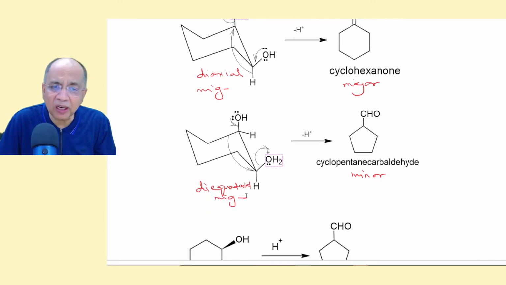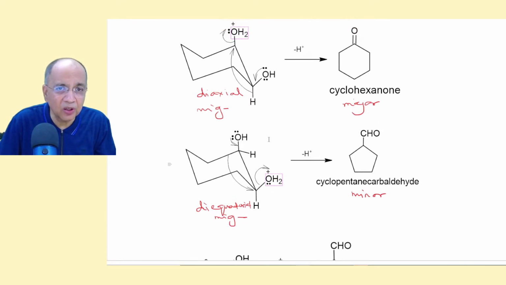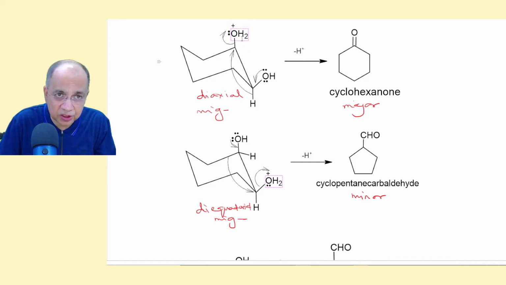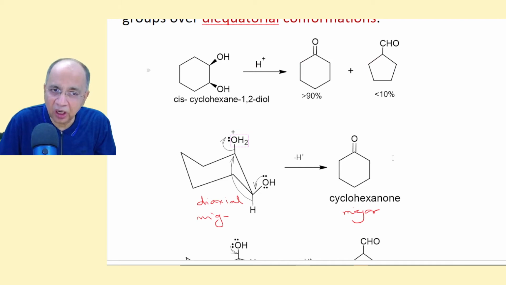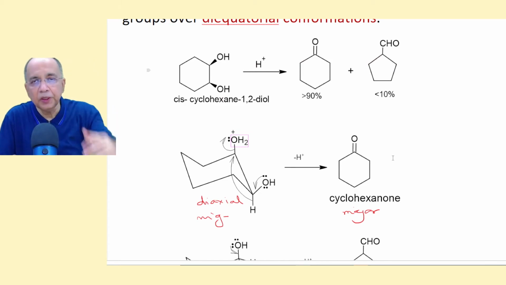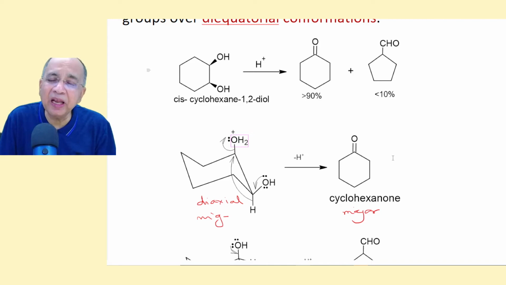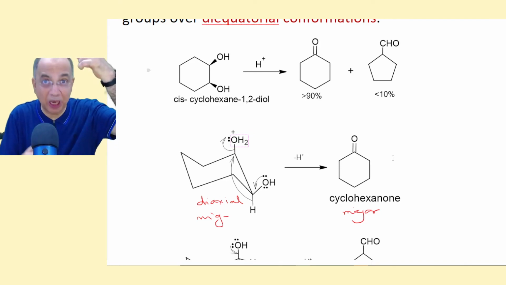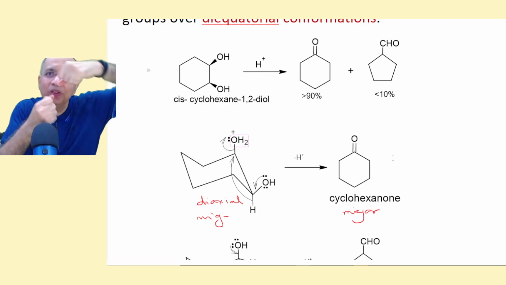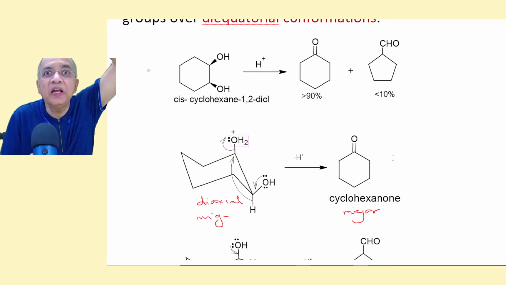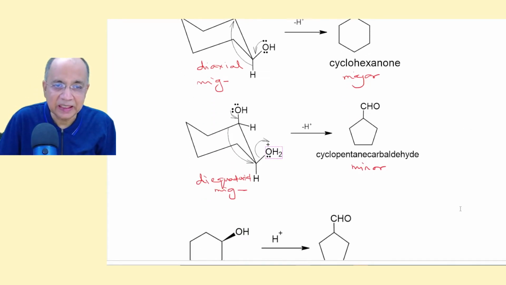But the minor product I have shown is the di-equatorial, because if instead of this one dehydrating, this one dehydrates, then this equatorial group, the ring residue, will migrate, so that you have a ring contraction product, and that is very, very minor, because the anti-periplanarity of the two groups, one is the migrating group, the other one is a leaving group, should be diaxial in cyclohexane.